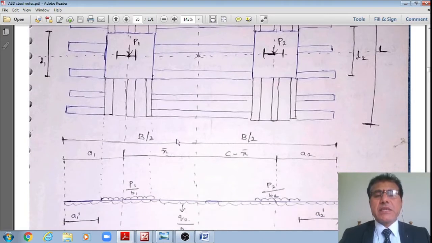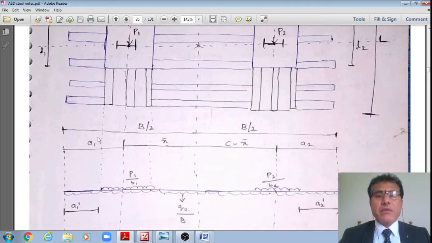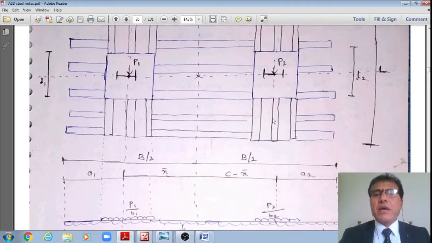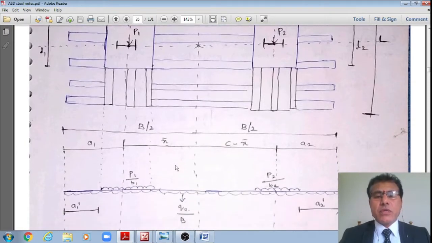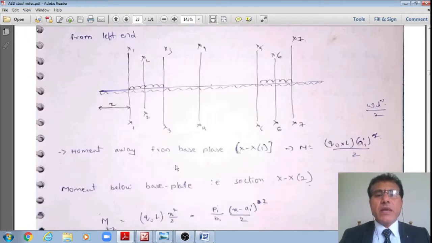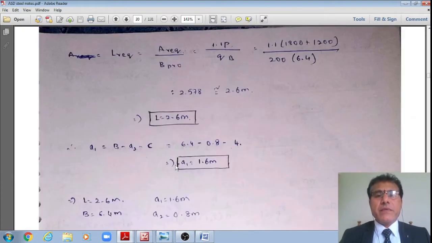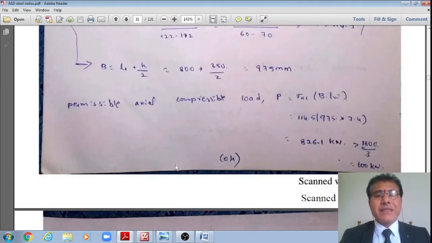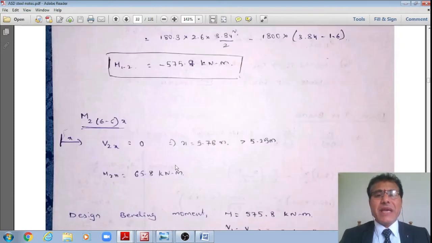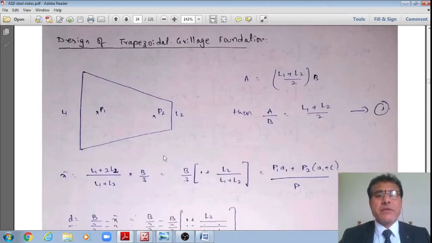Let B be the width of the foundation, and as just shown, let L1 and L2 be the lengths at the left as well as the right ends respectively. With these notations, the area is equal to (L1 plus L2) divided by 2, the average length, multiplied by breadth. However, we have A by B equal to (L1 plus L2) by 2.